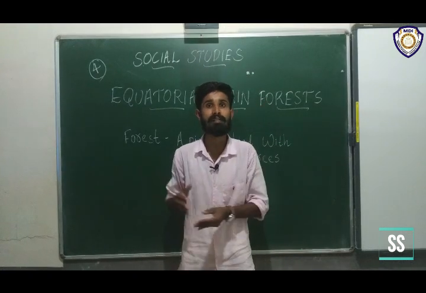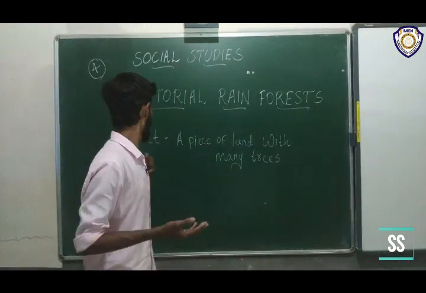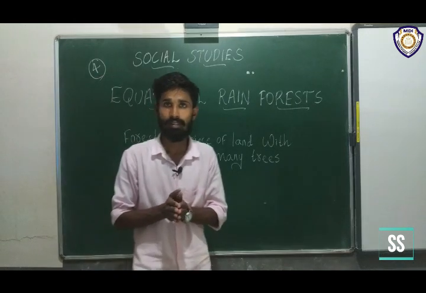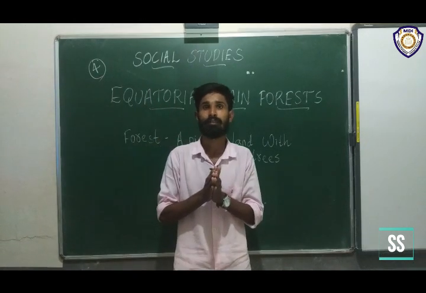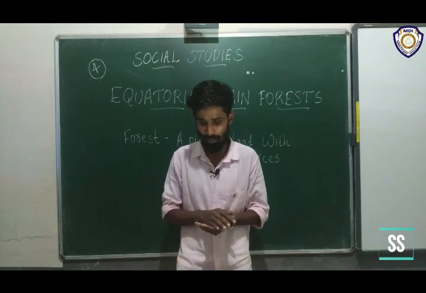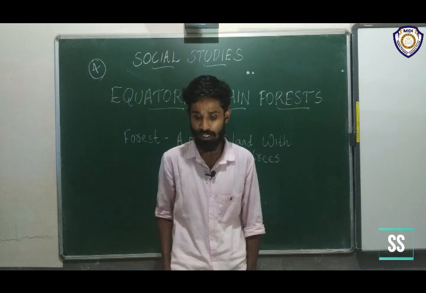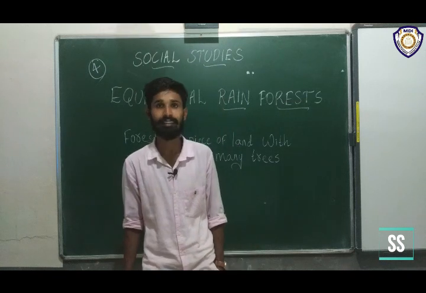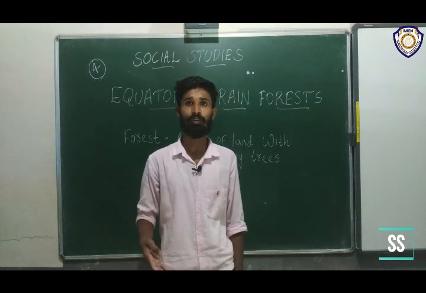There are many big and small trees present in the forest. Understand? You can look in the textbook. There is a definition for forest: A forest is a large area of land covered mainly with trees and undergrowth. All of you read it.